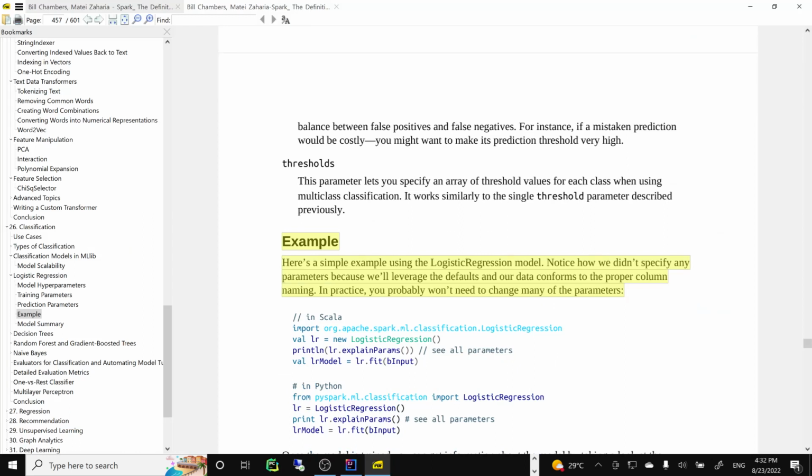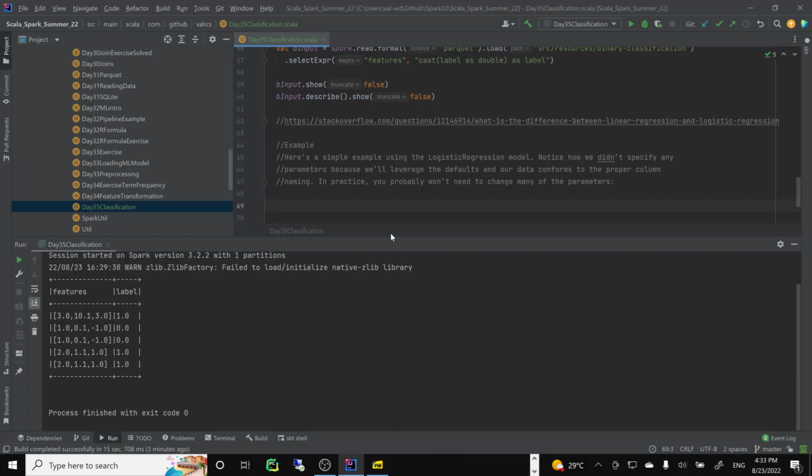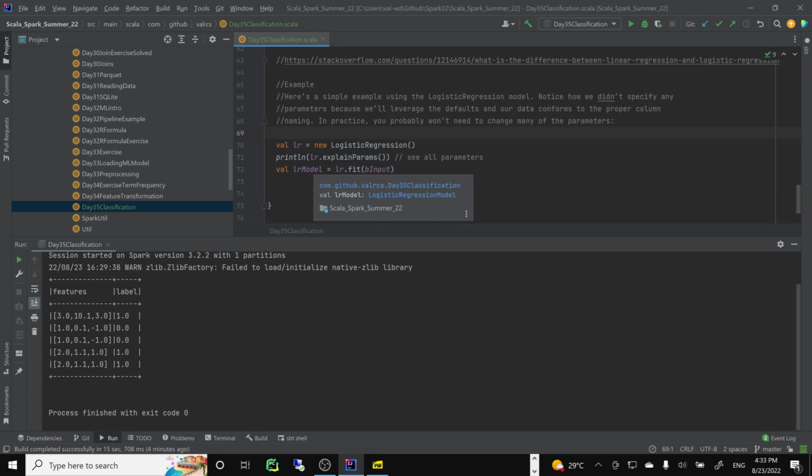Of course, we can explain the parameters with help here, and then we can do the fit, and then our model is a working model. We can make predictions. I'm still kind of curious about how big this input data set is, because we are fitting. Okay, let's run it. So this is going to be a working model.